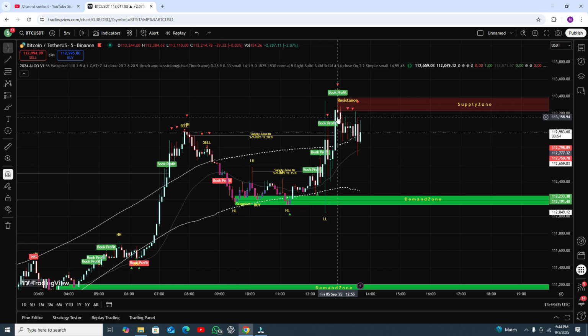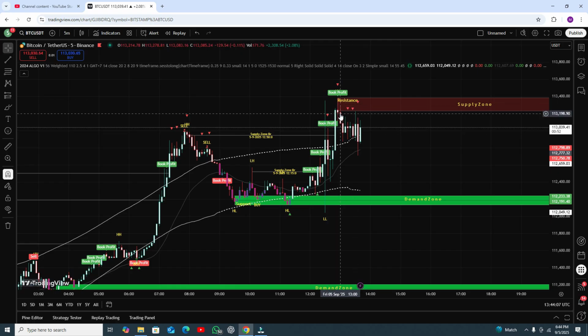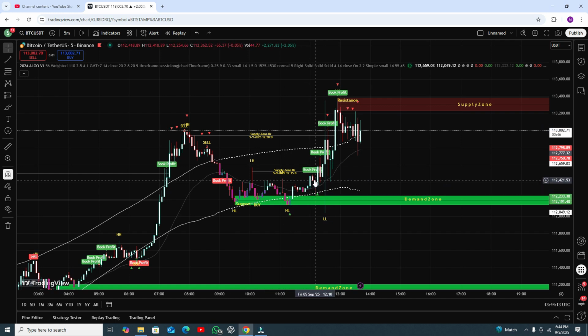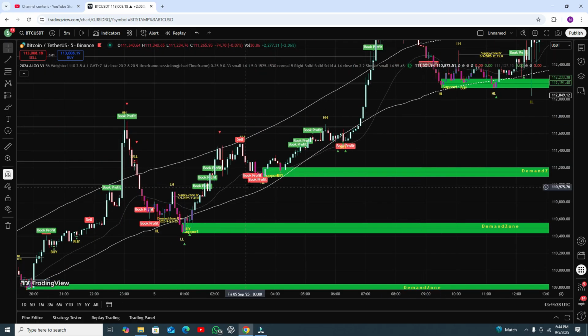Like this, resistance appears at this level. Okay, but when the signal appears, you can see this was your buy entry, but at this point you can see there is no resistance, but after some time there is a resistance. Okay, so you need to take profit when the candle touches the upper band line. That's it.